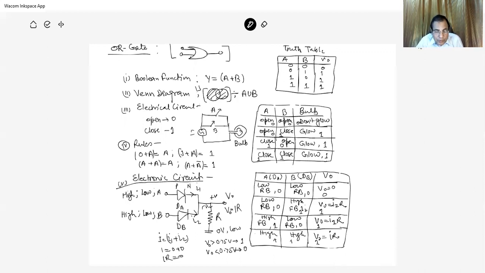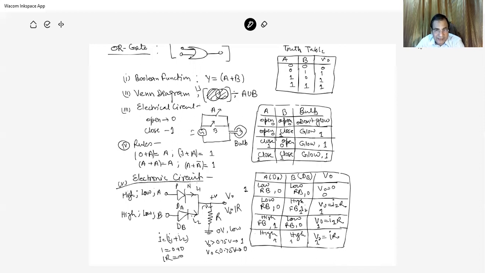Now the electronic circuit, again in case of the OR gate. We are considering again two diodes, DA and DB. These two diodes are in the opposite direction to that of the AND gate. So we take the four possible states of these two diodes. The first is when the first diode, A, is at 0 voltage. If A is 0 voltage, P is connected to 0, and B is already connected to the ground. So at both ends of the diodes, P and N, both are 0.